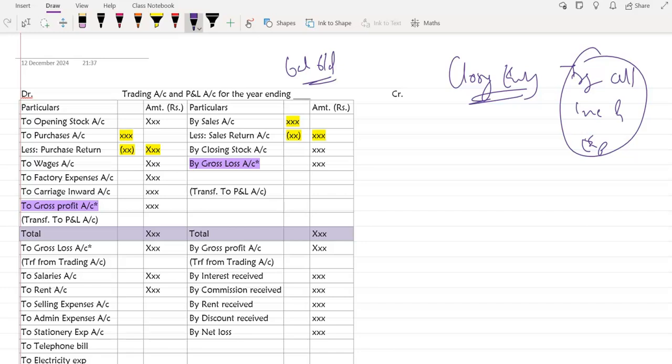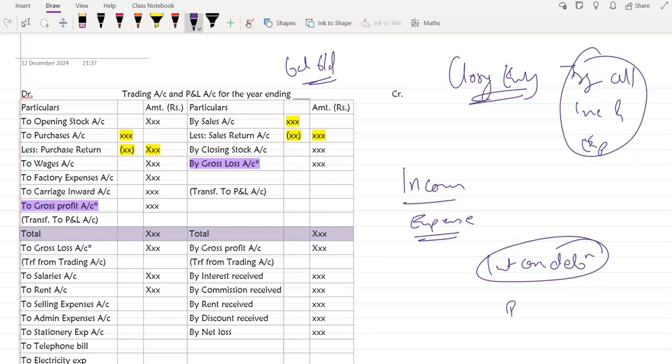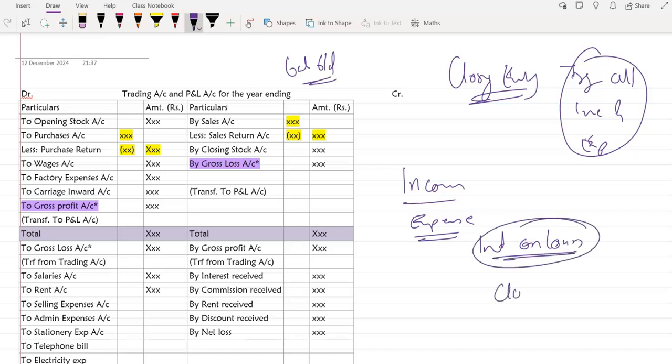And so many chapters we have studied, whether in the 11th or the 12th class, partnership, share capital and everything. There, whenever we face any income or expense account, I can recall like interest on debentures. Is that right? Interest on debentures needs to be transferred to our profit and loss account at the end of the year. Why? Because it is an expense account. Another thing in the partnership, again, interest on loan account. When the partner used to give loan to the firm, that interest on loan needs to be closed also. Is that right, Disha? Yes, ma'am.